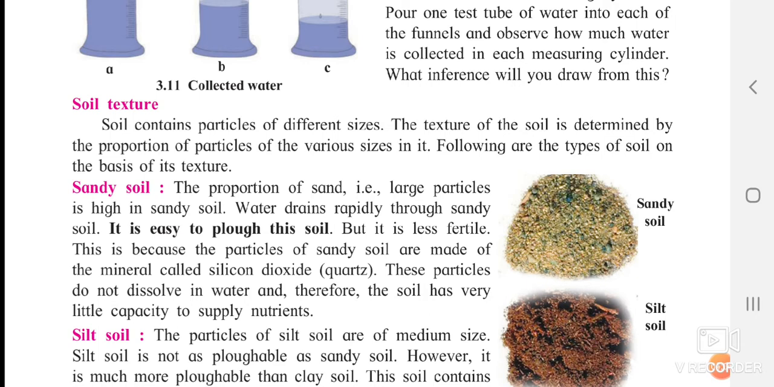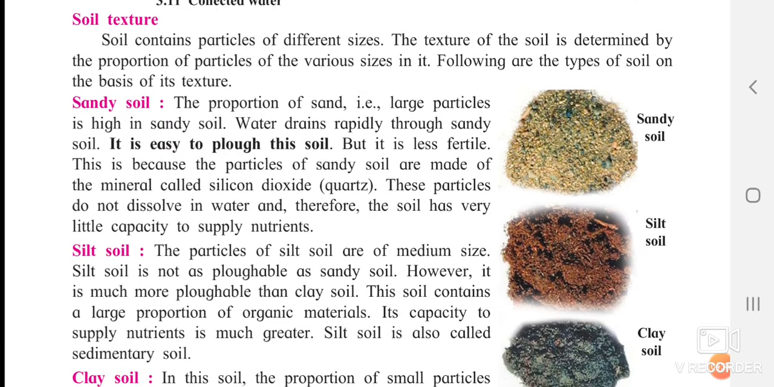This is because the particles of the sandy soil are made up of minerals like silicon dioxide. These particles do not dissolve in water, and therefore the soil has very little capacity to supply nutrients. So the particles present in this soil are not supposed to dissolve in water that much. Therefore the soil has very little capacity to supply nutrients.